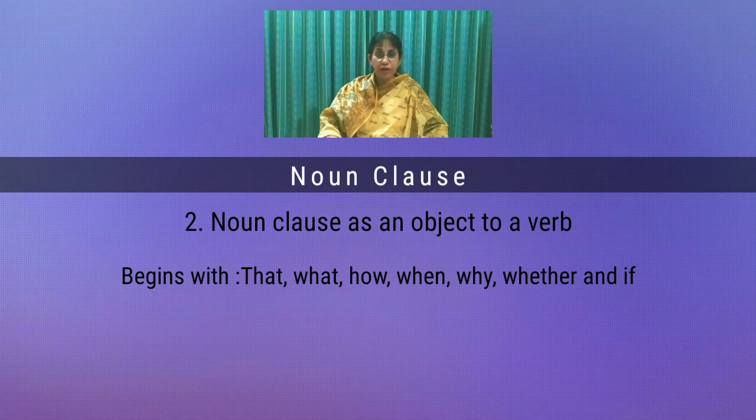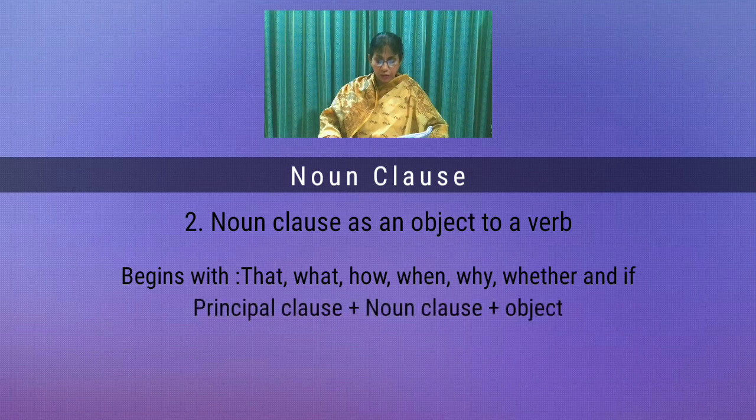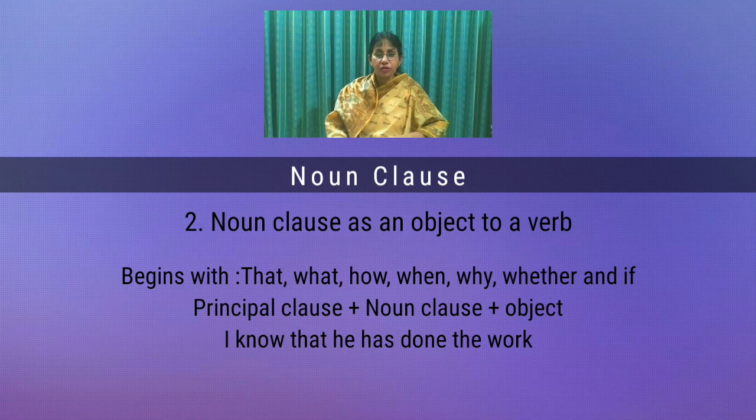A verb that cannot express the complete thought or idea without an object is called a transitive verb. Look at the structure. Principal clause plus noun clause as object. I know that he has done the work. I know is the principal clause, that he has done the work is the noun clause as object.